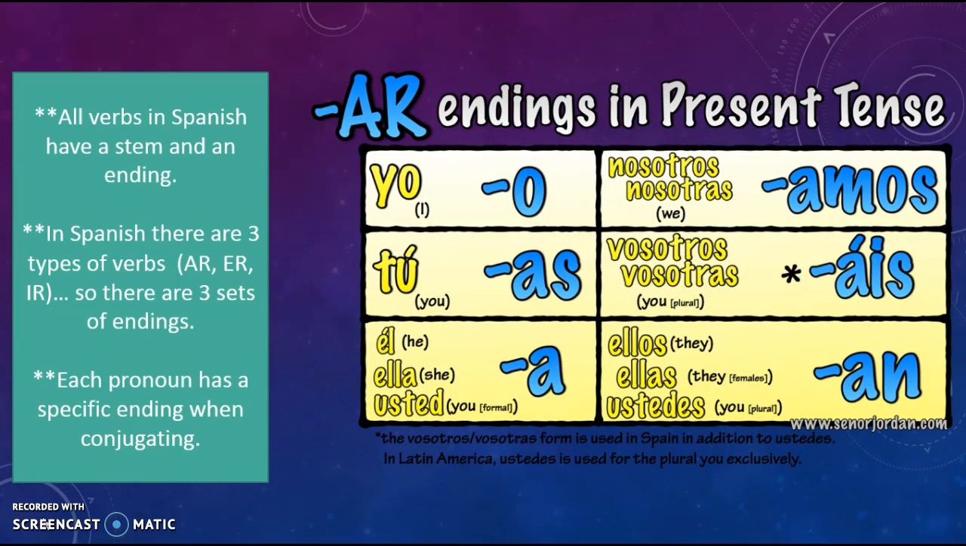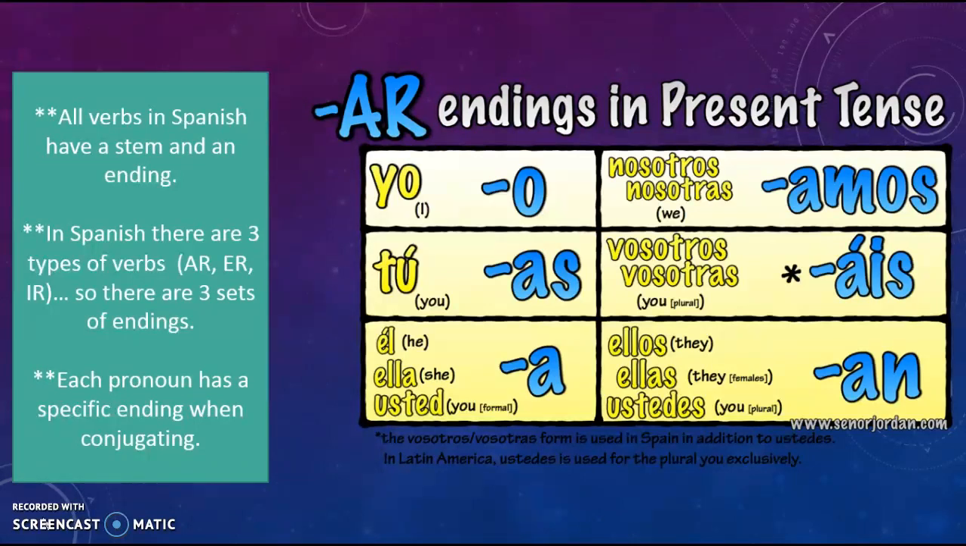So here are our AR verb endings, okay, in the present tense. So you can see here there's yo with O. The tú form is as, A-S. Él, ella, and usted all get the letter A, which we pronounce "ah." Nosotros is amos. Vosotros is áis, and áis has an accent on the A there. The ellos, ellas, and ustedes form is on. So those are our endings.